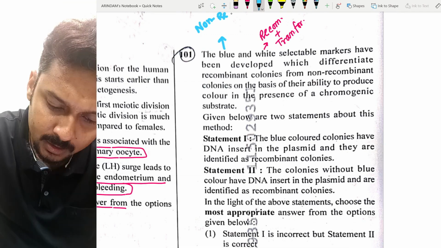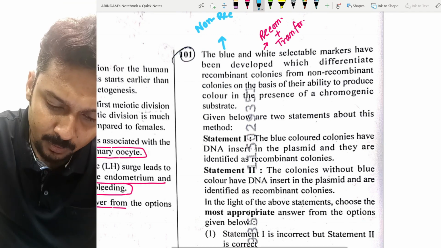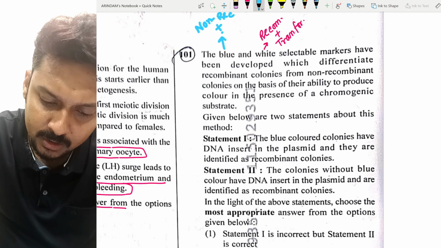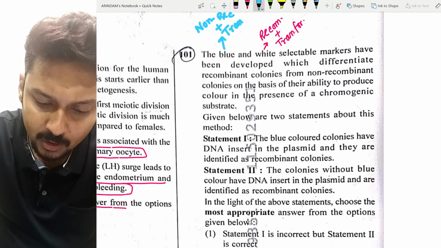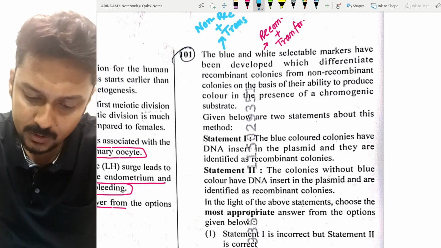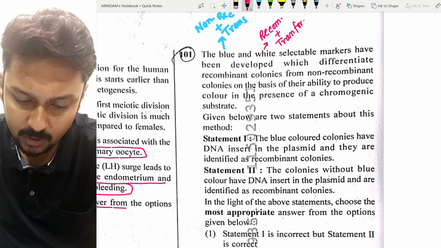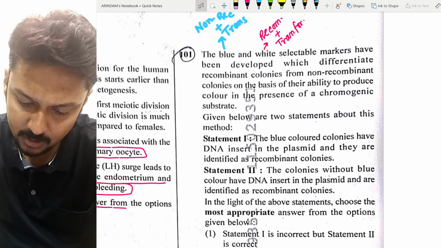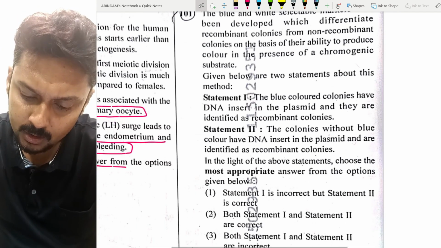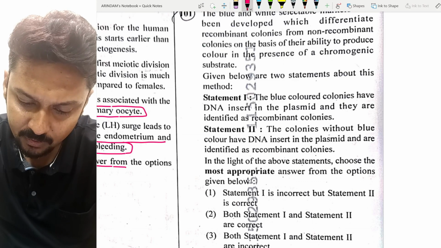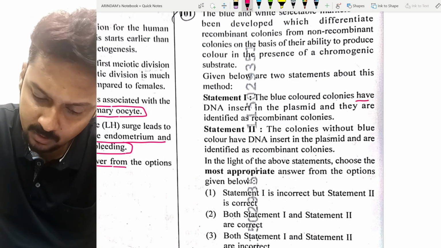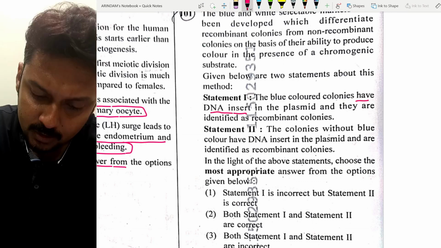Non-recombinant type as well as transformant. Non-recombinant plus transformant. That is a blue color colony. Now, if we check the statement given, do the blue color colonies have DNA insert? Obviously not.